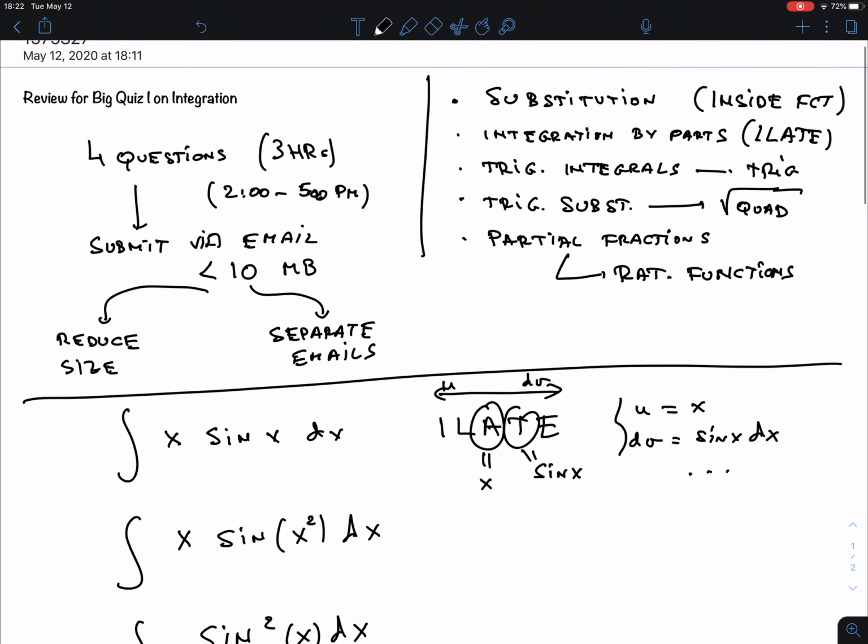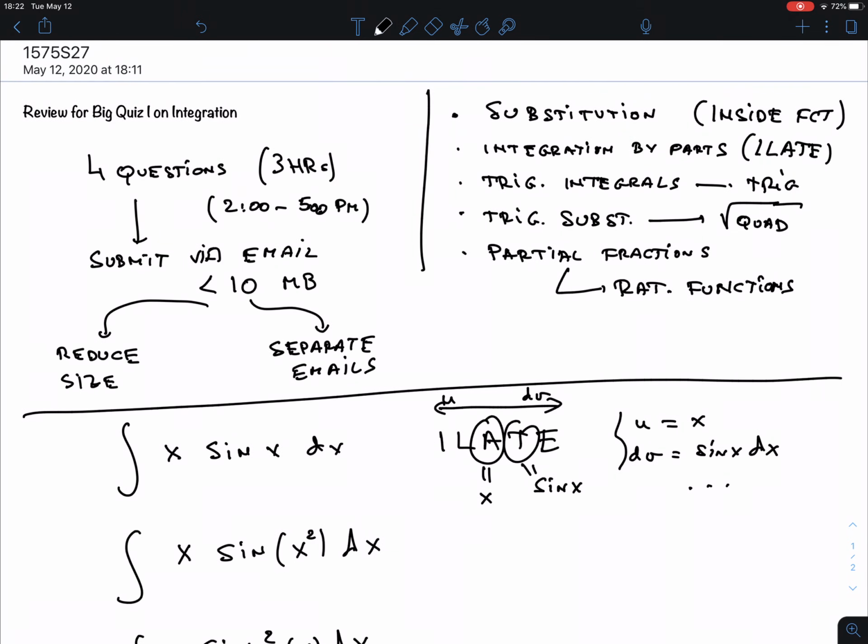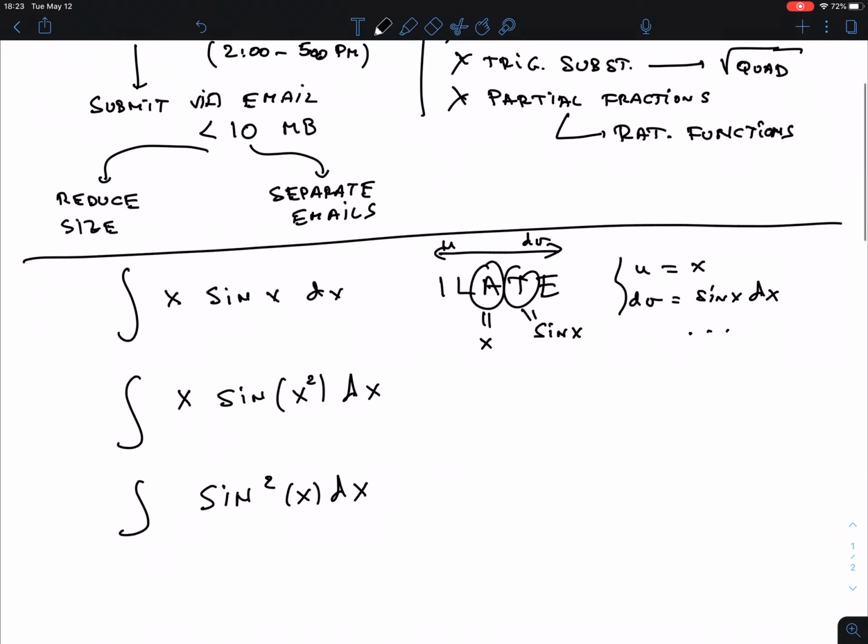Well, let's see. It's clearly these two we can rule out because that's not of this form. Also this one we can rule out because the other trig integrals are only trig functions. And by the way, they should never have an x squared in there either, so that's also ruled out. And we just said it's not isolate. So what is it? Okay, that's not hard anymore, right? So it must be substitution.